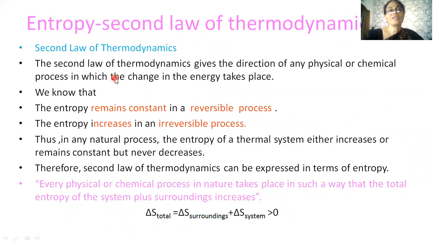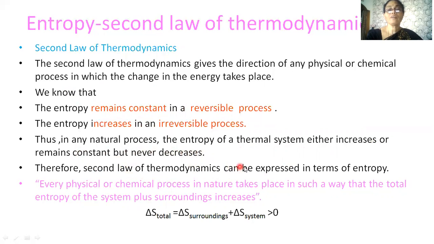Now let's see entropy and its relation to the second law of thermodynamics. So what is the second law of thermodynamics? It gives us the direction of any physical or chemical process in which a change in energy takes place. So we know that entropy remains constant in a reversible process, while it increases in an irreversible process. Thus, in any natural process, the entropy of a thermal system either increases or remains constant, but it never decreases.